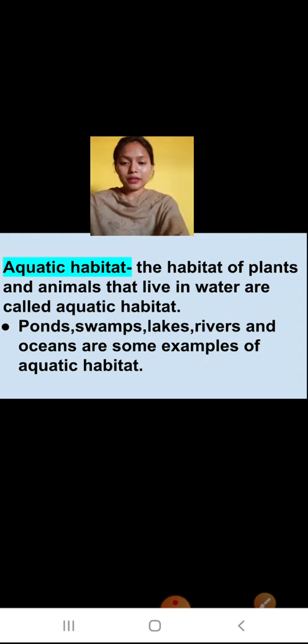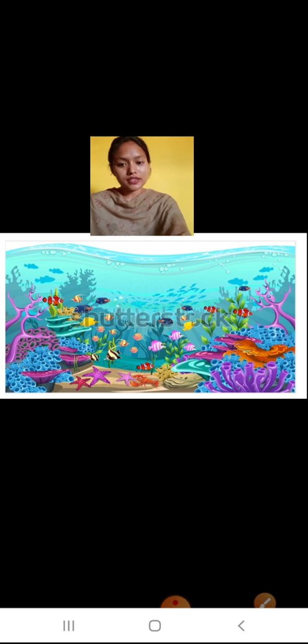Animals living in these habitats have the aquatic habitat. All the fishes and small plants are there. Crabs, starfish, all the fishes have an aquatic habitat. Anything that grows inside water has features that let it survive in water. As we know, fishes have gills in their body to breathe, as we studied in the previous chapter, and they also have a streamlined shape. All these features enable them to survive in the aquatic habitat.